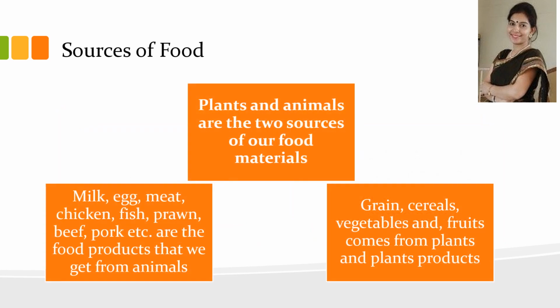Now, the sources of food. What are the different sources of food? We obtain food basically from plants and animals. The animals provide us with milk, egg, meat, chicken, fish, prawn, beef, pork, etc. While the plants provide us with grains, cereals, vegetables and fruits.